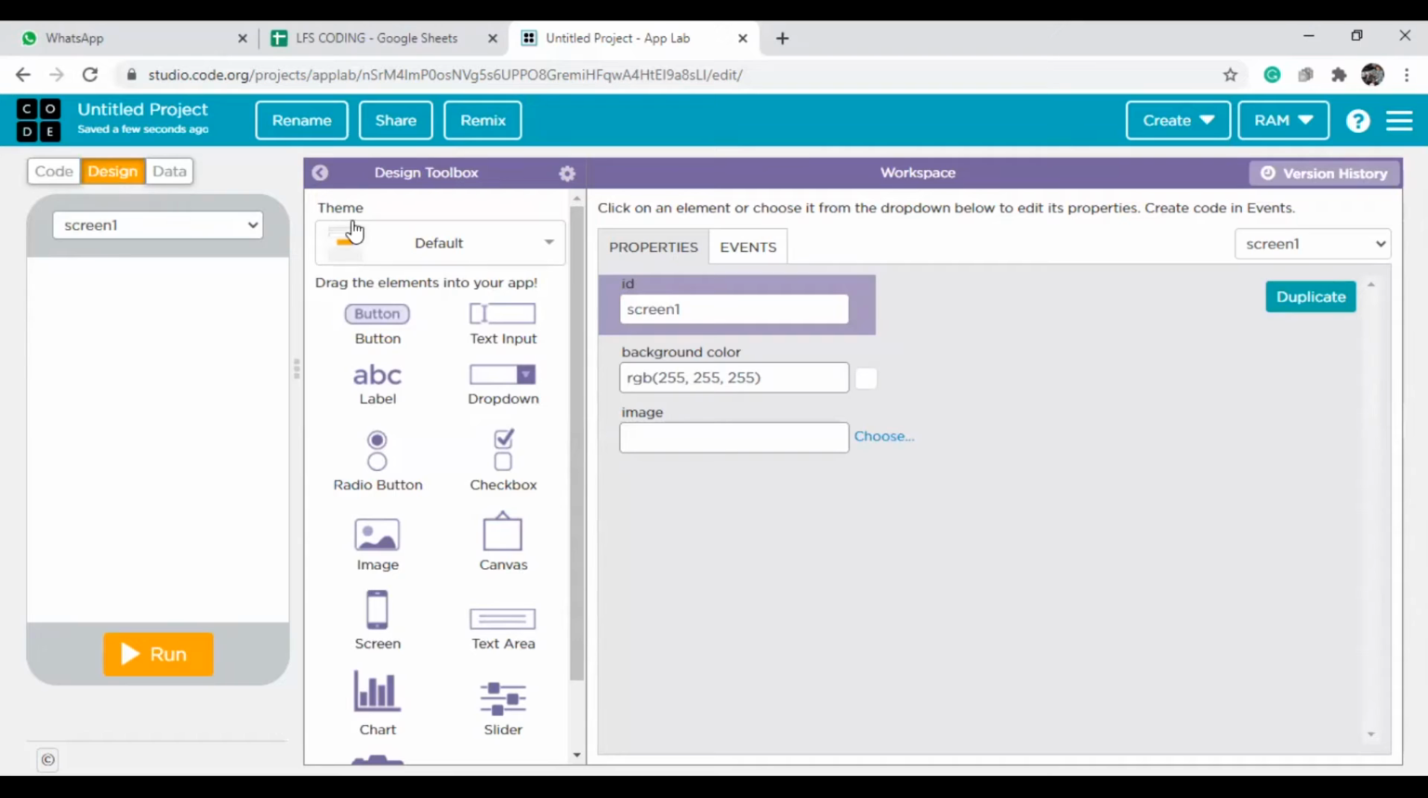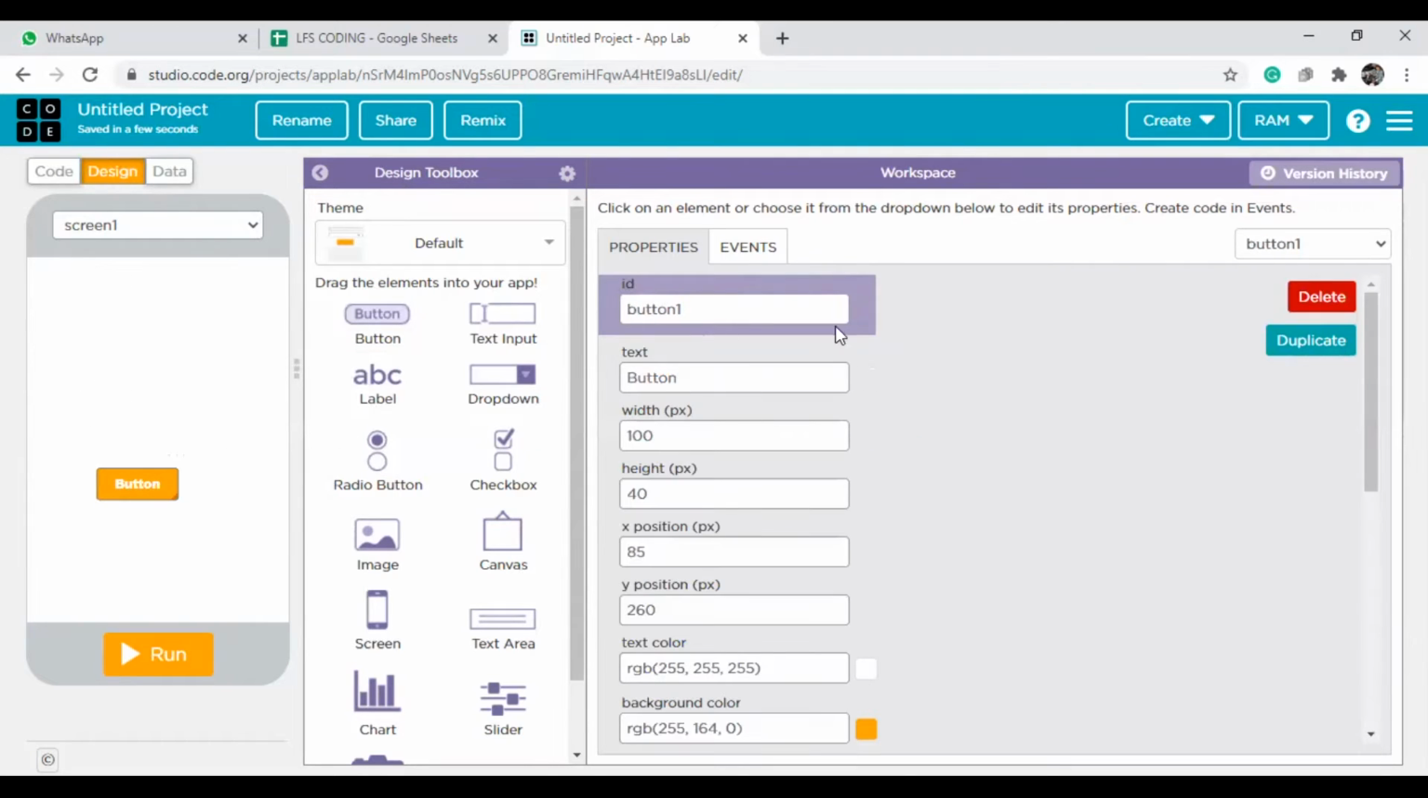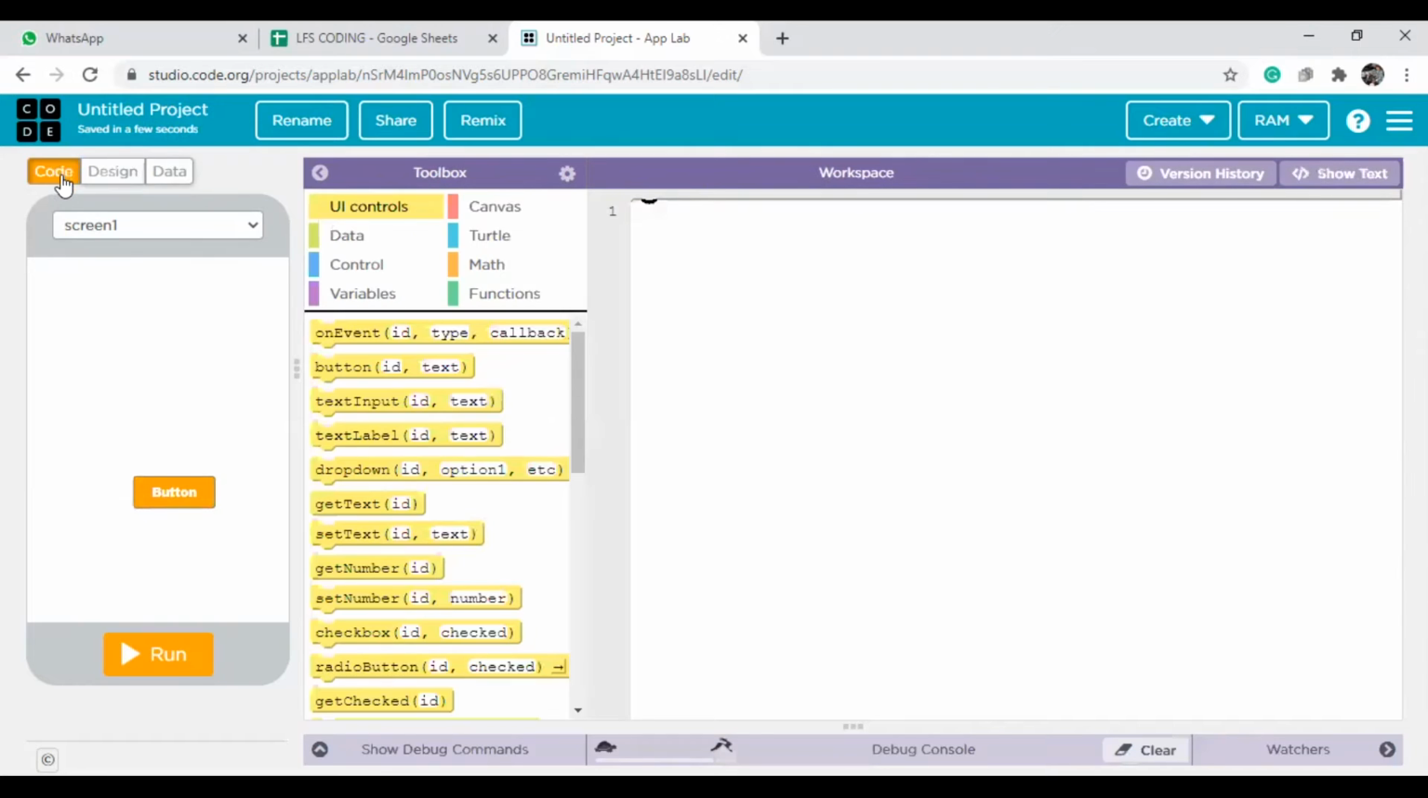When you come to design, the design toolbox will come, and the workspace will display the properties. Automatically the workspace is filled with the properties of the element. If you click on the screen, its properties will come. If you take any other element, that element's properties will come. If you click on code, the screen stays the same, but the toolbox changes to coding blocks, and the workspace is empty.